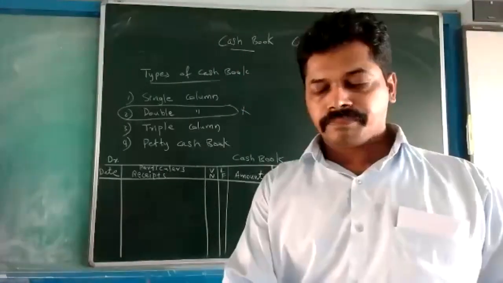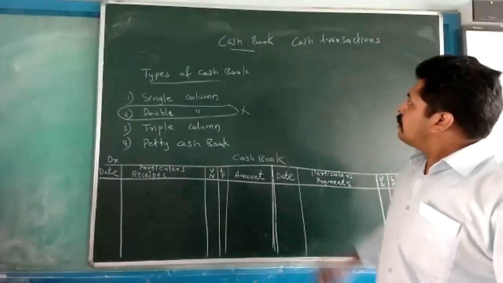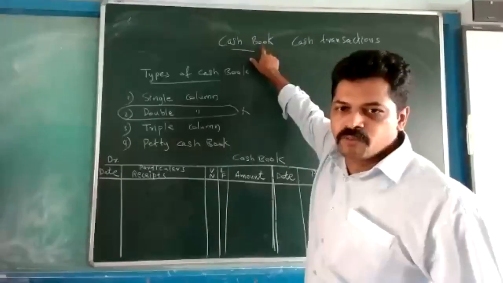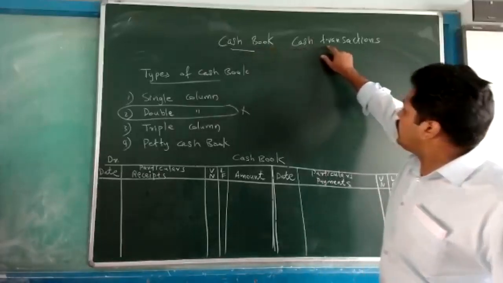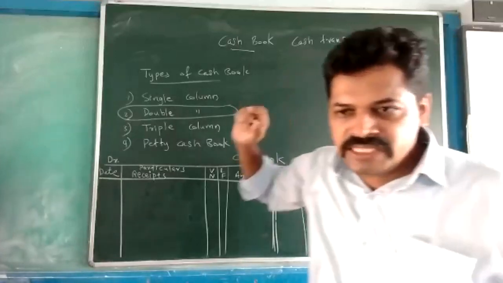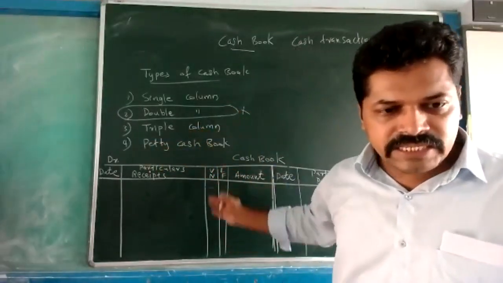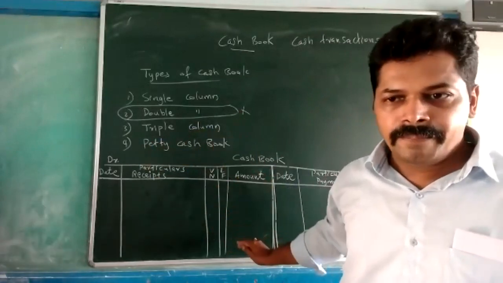In the beginning I told you we use the cash book to show only cash transactions. If a credit purchase is there, it will not be recorded here. If a credit sale is there, it will not come here.